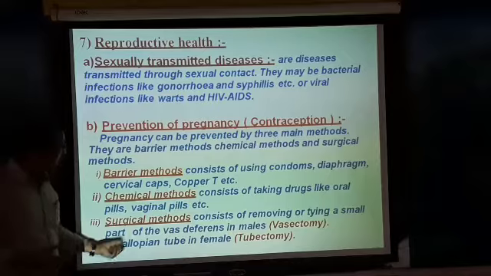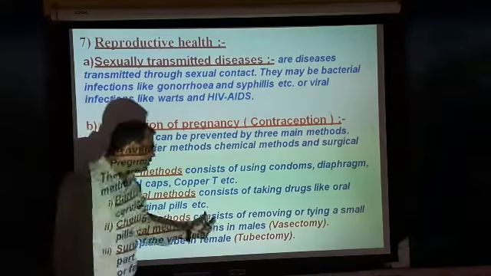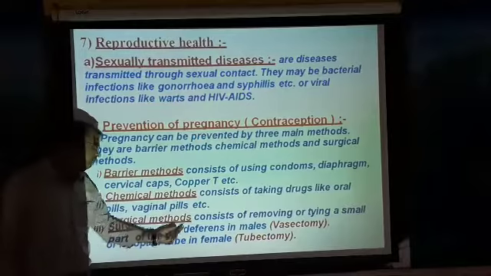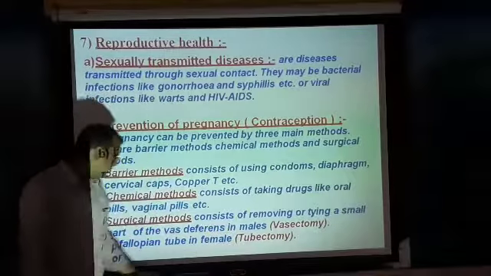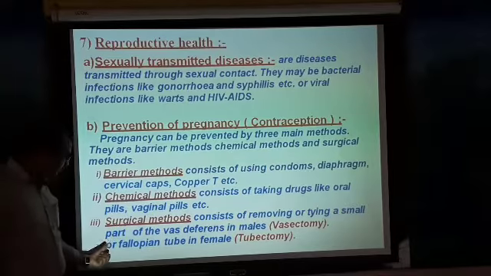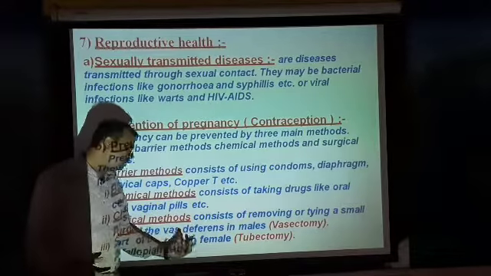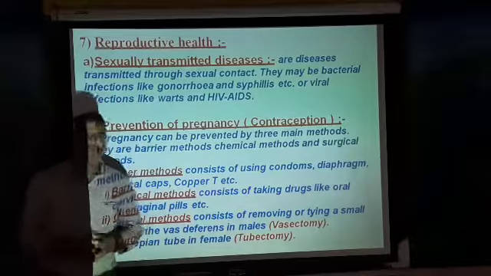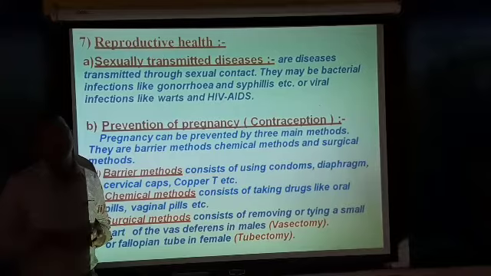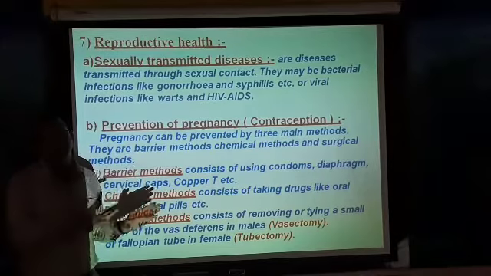The next one is the surgical method. The surgical method consists of removing or tying a small part of the vas deferens in males, and this is called a vasectomy. If the female fallopian tube is blocked, that is called tubectomy. We have discussed that the vas deferens is a structure present in the male.